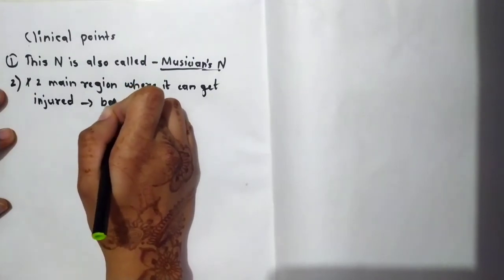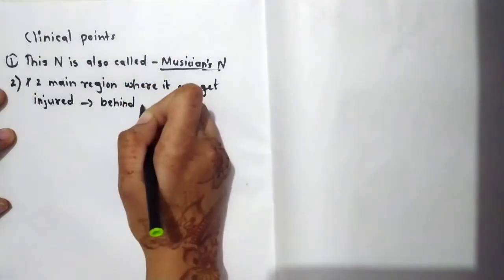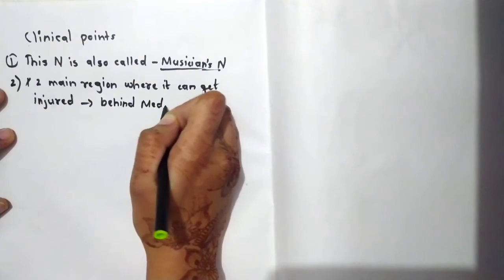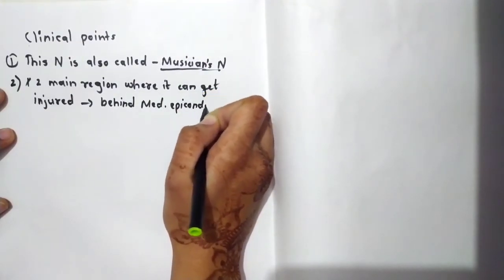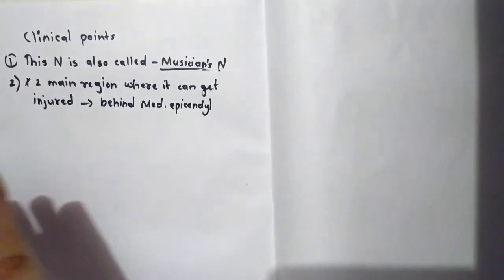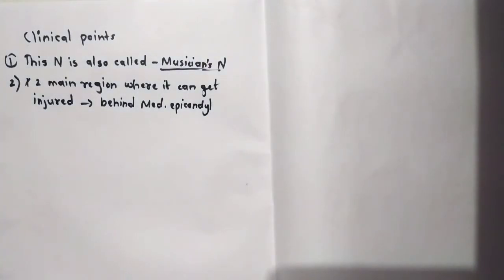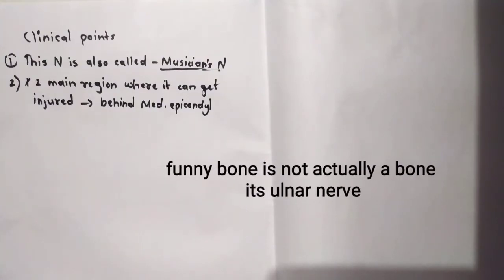First is behind the medial epicondyle. So behind the medial epicondyle in our elbow, sometimes we get hit on that part and we feel a kind of current or jerk in our two fingers. So that's this nerve which is responsible for that sensation.